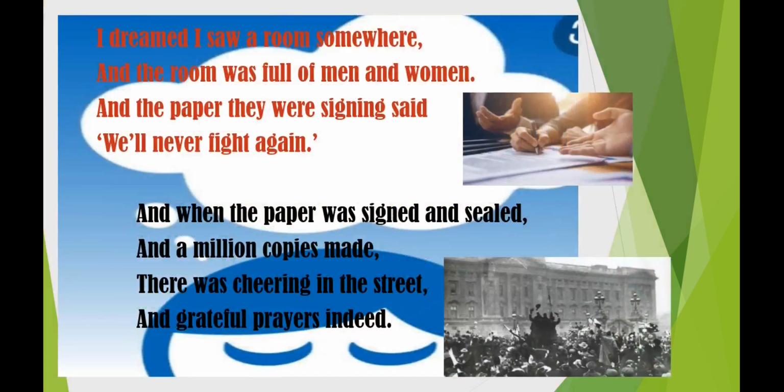So in that dream he saw that there was a room somewhere, and the room was full of men and women, and these men and women were signing a paper, and that paper read, "We'll never fight again." So they were all signing one paper. Okay, so it was a paper which promises that they will never fight again.